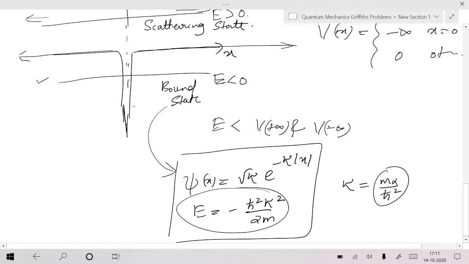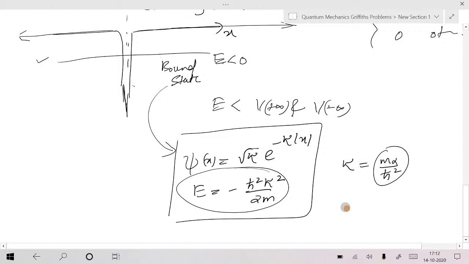I think 2h bar square would come m alpha by h bar square. That's what I found. Am I right? Yes, that's correct. Okay, you better remember this one. Try to remember. I think when you substitute this one, you will get some other energy. Try to substitute that one.